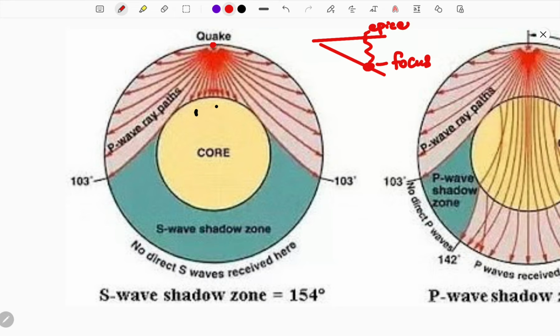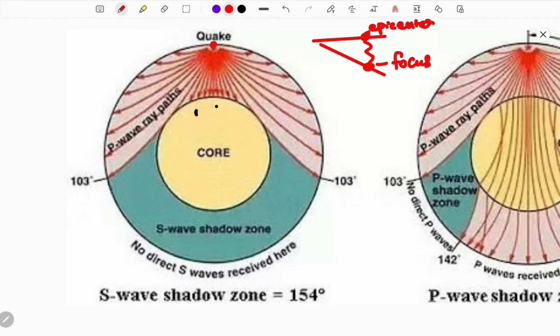So the epicenter is located on the surface of the earth. Now along the epicenter and the surface of the earth, we will have a seismograph to note and find the seismic waves.